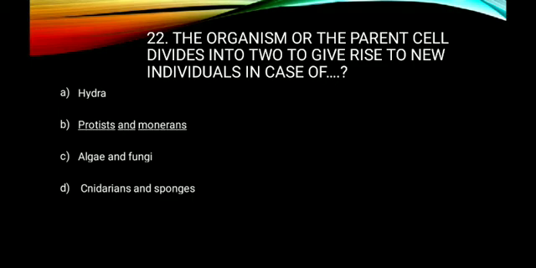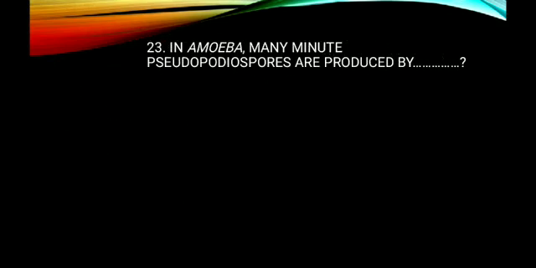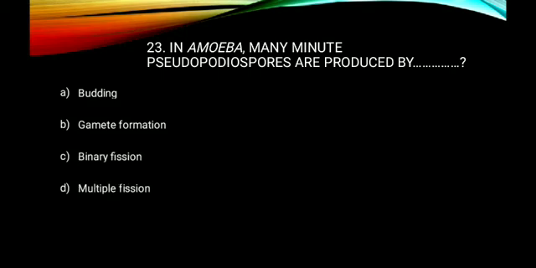Question number 23. In amoeba, many minute pseudopodiospores are produced by budding, wrong, gamete formation, no way, binary fission, and multiple fission. The answer is multiple fission. Now, question number 24.